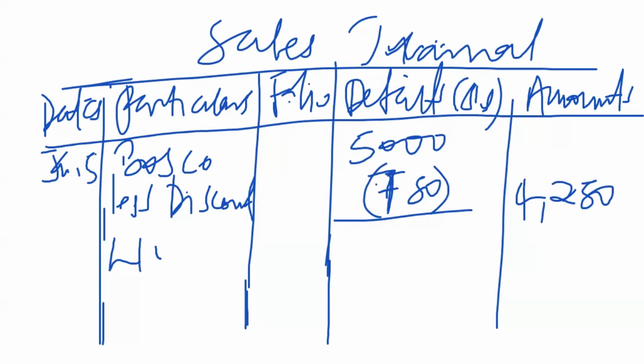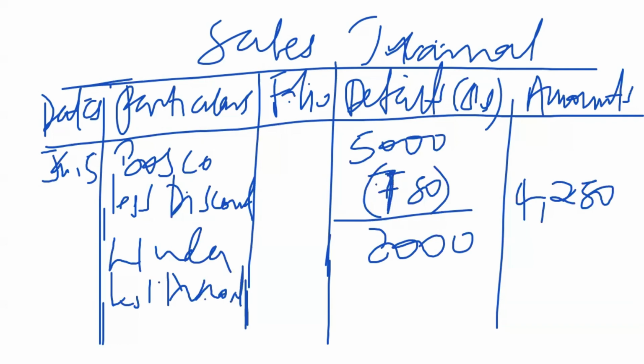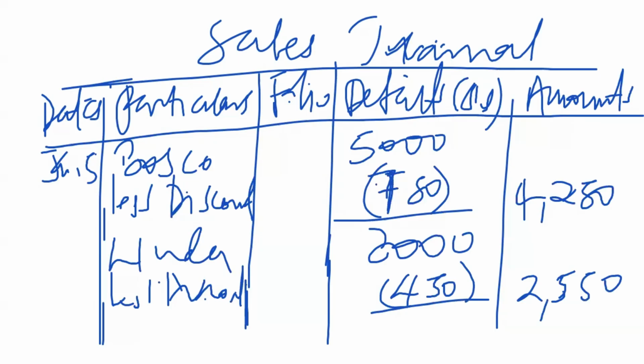Then we had a customer called Linda. The amount was 3,000. Then less the discount. The discount was 15% of the 3,000, that is 450. When you less that, it will give you 2,550. Then we have Emma.